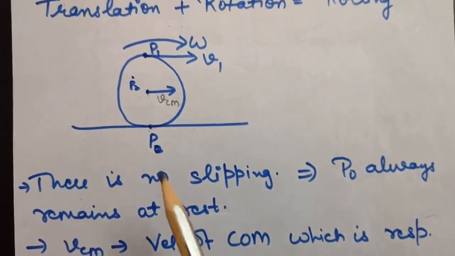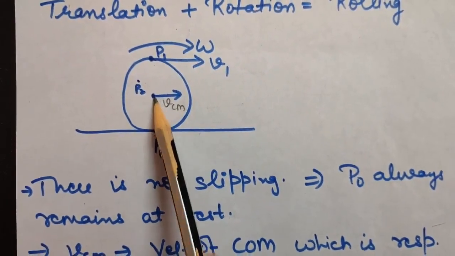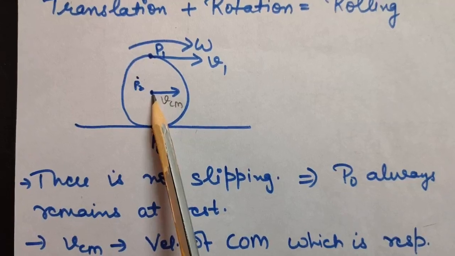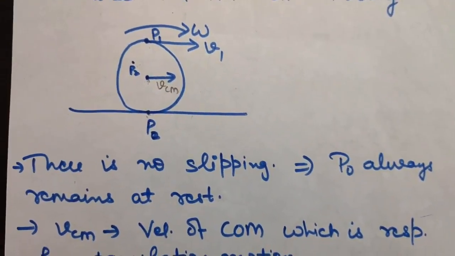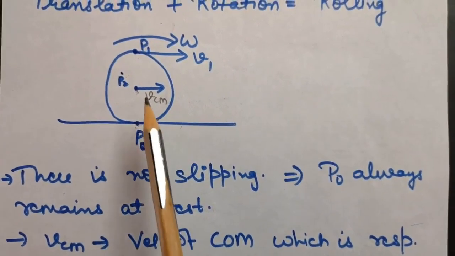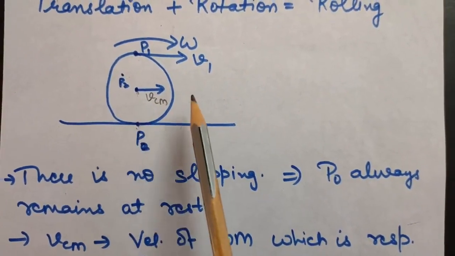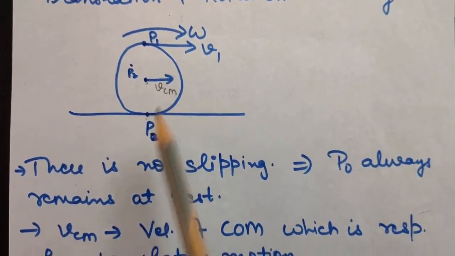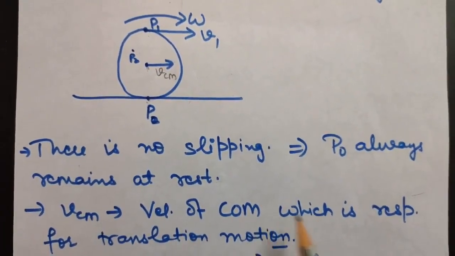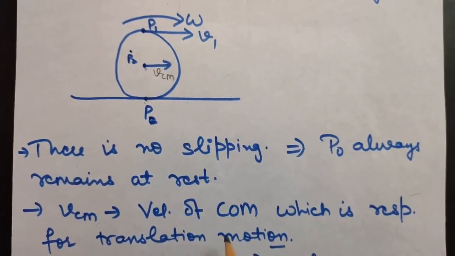Now, if we go upward to this point, it is the center of mass. Center of mass is just moving forward with this wheel. That means it has some velocity which is leading to translation motion in forward direction. So we will be calling it VCM, that is velocity of center of mass, which is responsible for translation motion of the wheel.